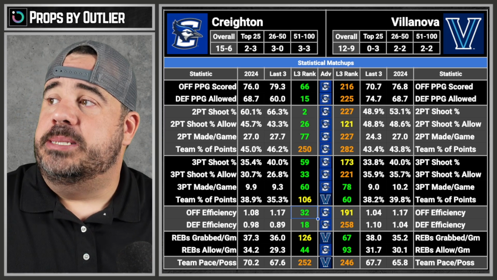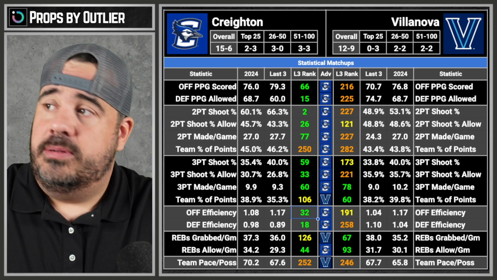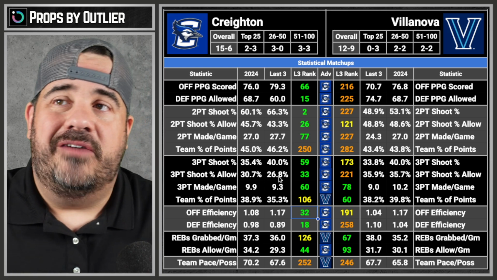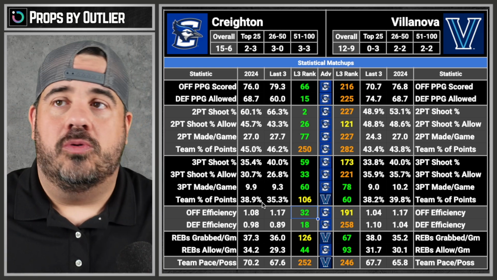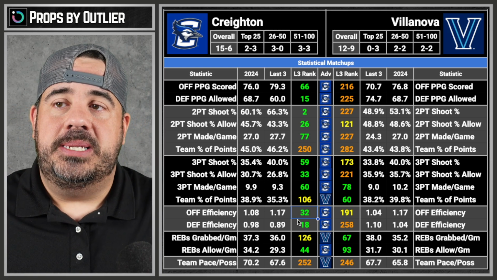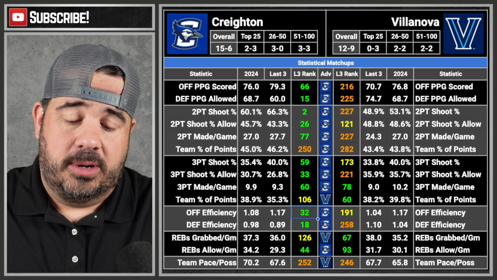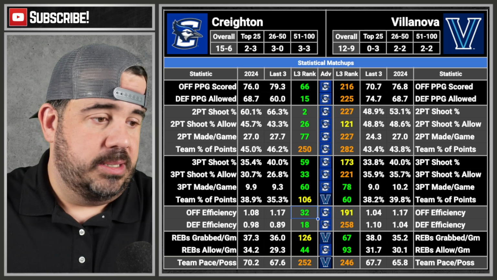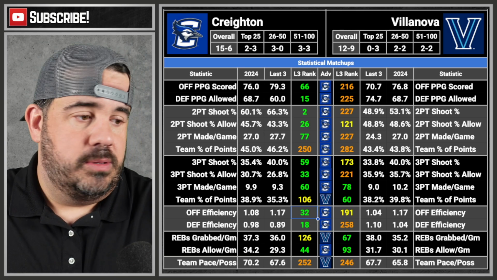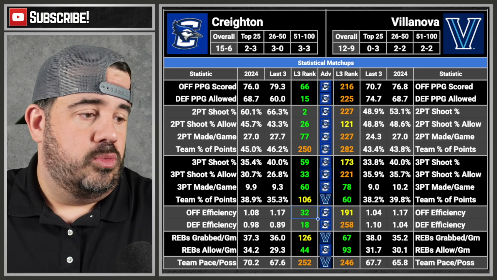Now, we got to see what the spread is, though, because that might matter. Creighton's plus 2.5. Yeah, they have all 4 categories, and they have the efficiencies. Yet they're on the road, and you know how road games go in college, but we're still going to take it. So we're going to take Creighton. Creighton plus 2.5.